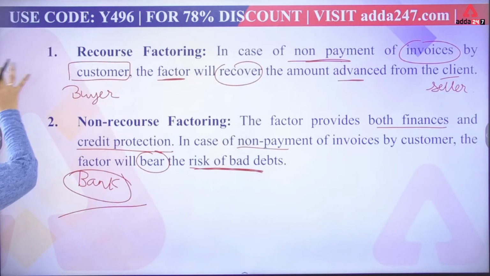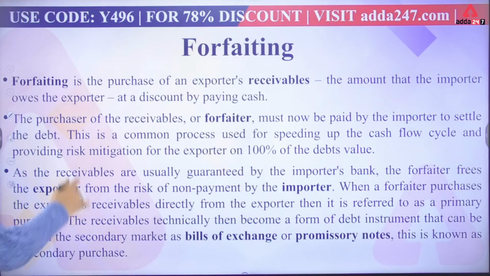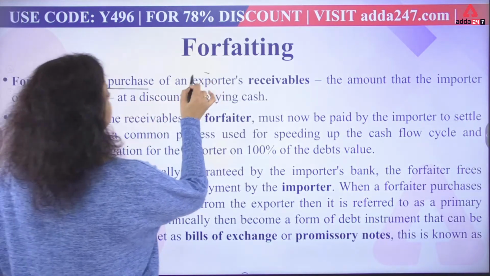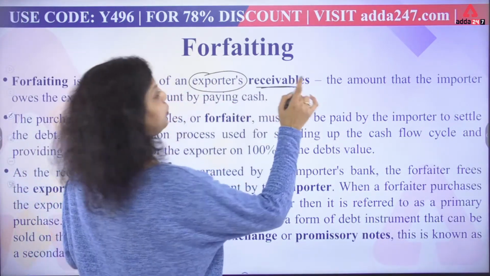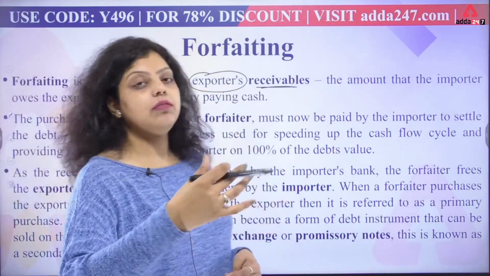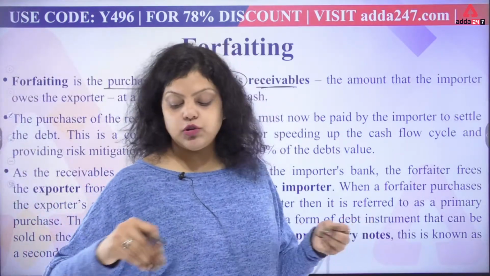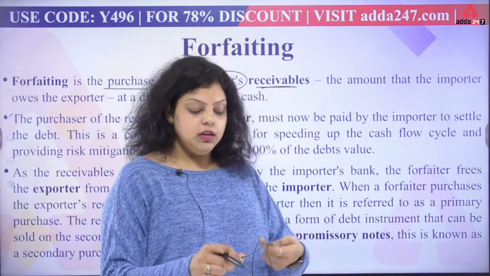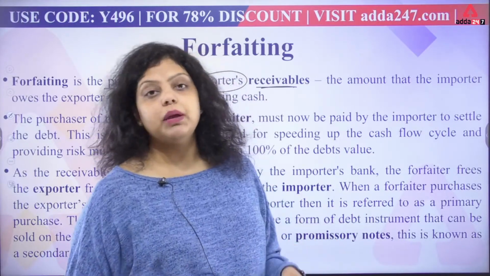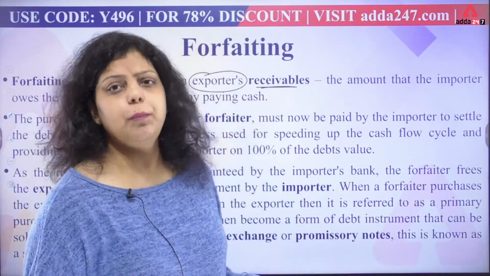Now let's come to the definition of forfeiting. It says it is the purchase of an exporter's receivable. Exporter's receivable means whatever invoice or promissory note or bill of exchange or letter of credit the exporter got for the payment of the shipment.